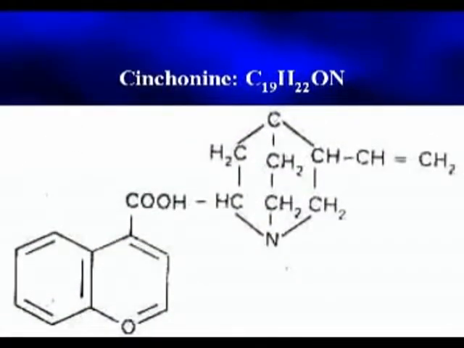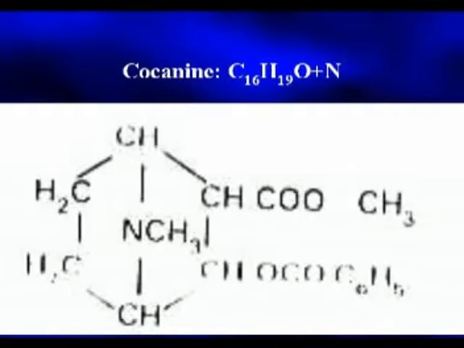Cinchonine. The empirical formula of cinchonine is C19H22ON2. It occurs along with quinine. It is a white optically active solid. Its structure is similar to quinine except the methoxy group is absent, as follows. Finally, cocaine. C16H19O4N. It is present in the leaves of the coca plant. The botanical name of the coca plant is Erythroxylum coca, which is grown in semi-tropical countries. The coca plant should not be confused with the cocoa bean from which cocoa and chocolates are prepared. Its structure is as follows.